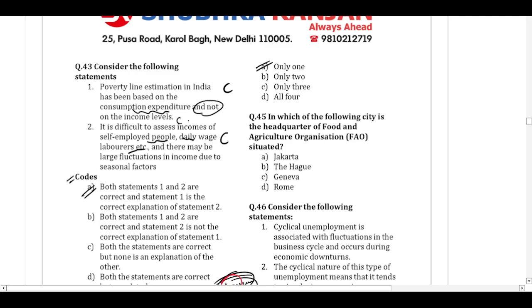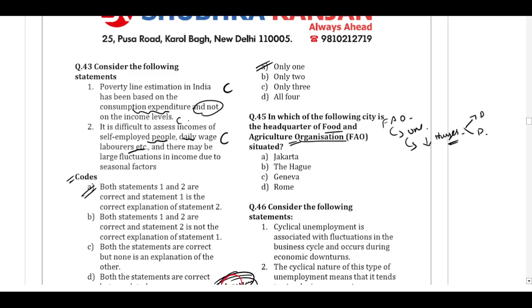Question number 45. In which of the following cities is the headquarters of the Food and Agriculture Organization situated? The FAO is a specialized organization of the United Nations and it works to reduce world hunger. It will work in both the developed countries and the developing countries, and it is a forum where all the nations will meet and negotiate and debate about the policies, and they'll also give various policies and suggestions to improve the agriculture sector, forestry sector, and fisheries, so that ultimately good food and nutrition and food security for all is provided. That is the basic objective of FAO.